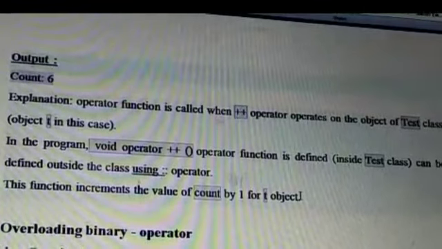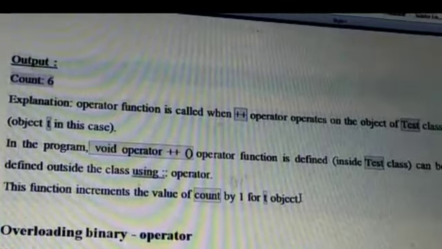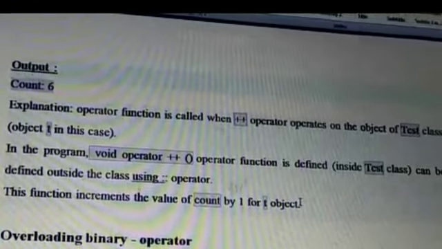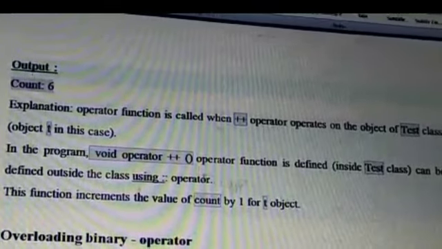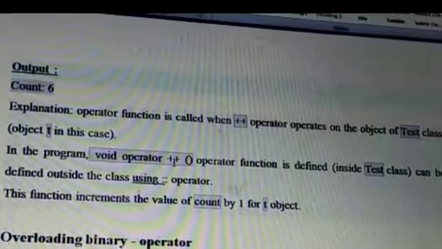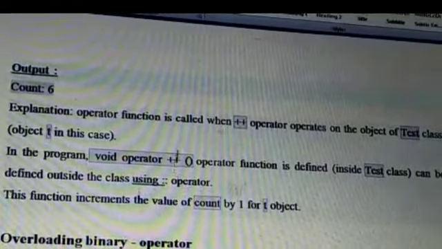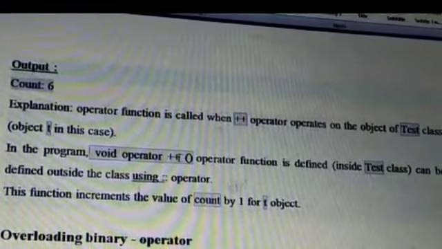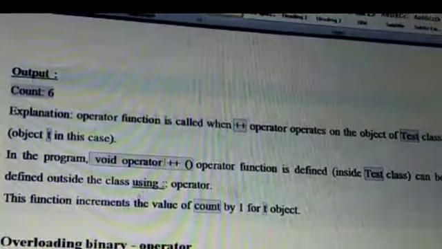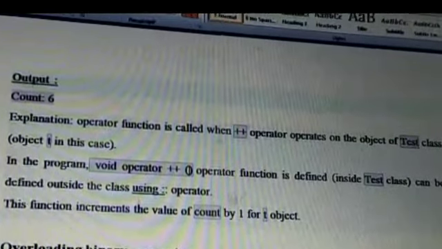So again I tell you, suppose I am taking 3 counters, count1, count2, count3, and ++. We can increment all the 3 and we can display all the 3. So what we are finding is, the ++ operator is used with a class object and it is evaluated using an operator function.